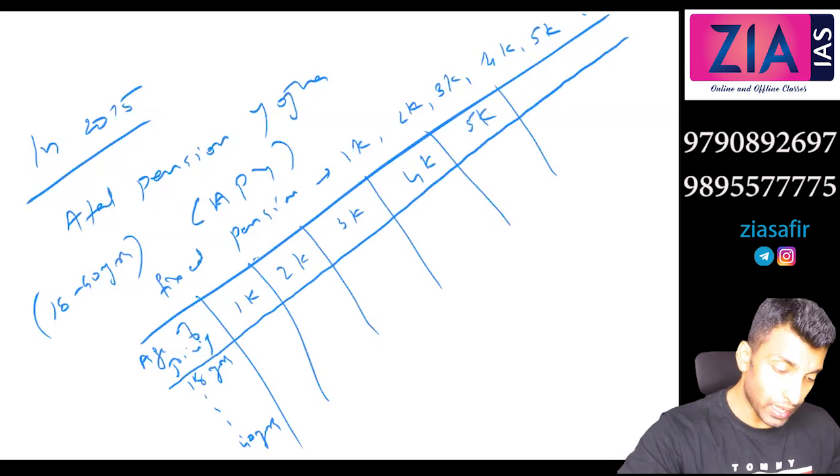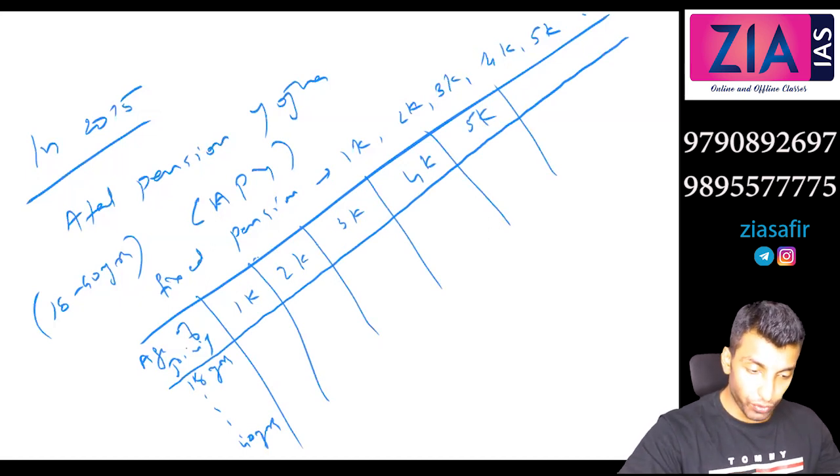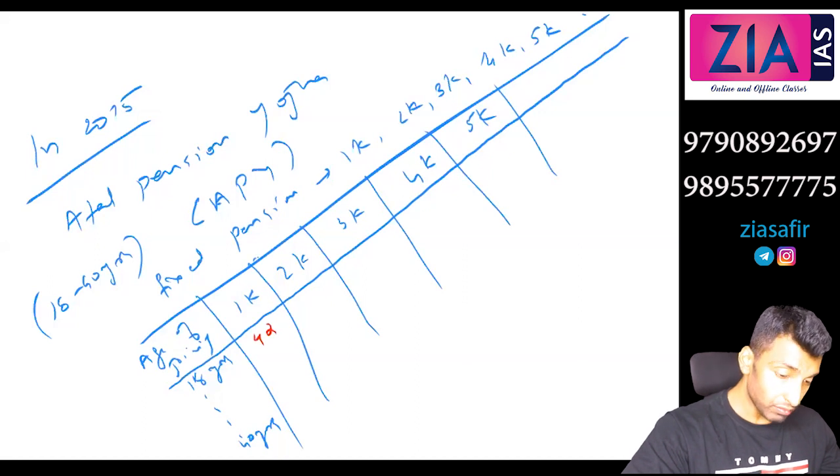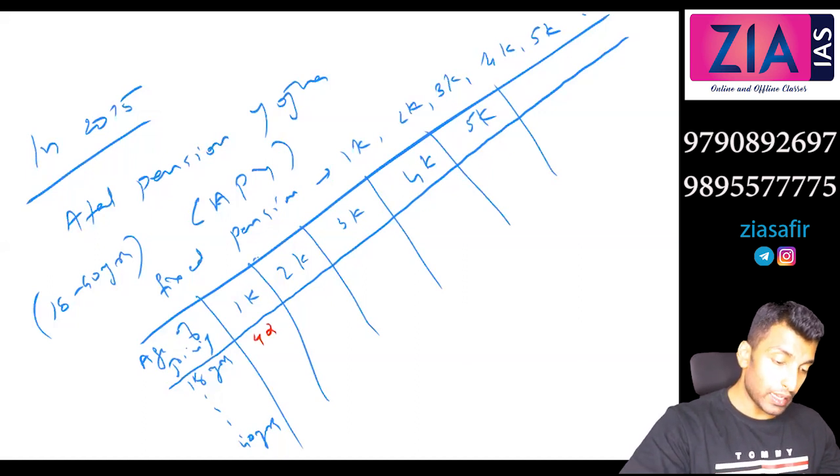I don't want to tell each age, but I will give you a rough idea for 1 or 2 cases. For 18 and 40 we will discuss. So for 1,000 you need to invest 42. In case of 40 years, you need to invest 291 rupees.